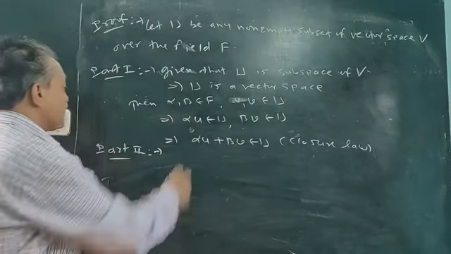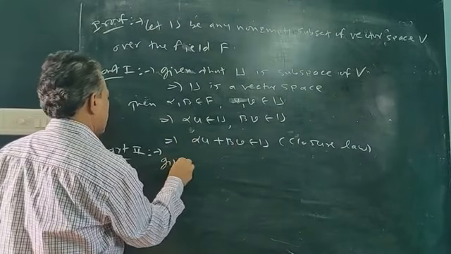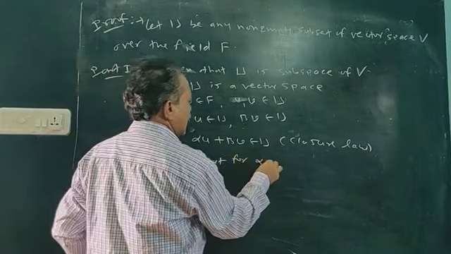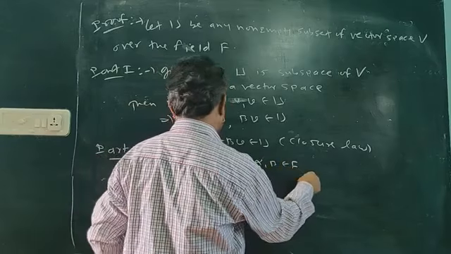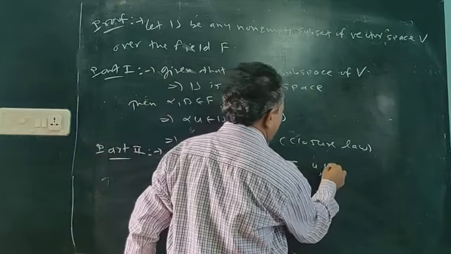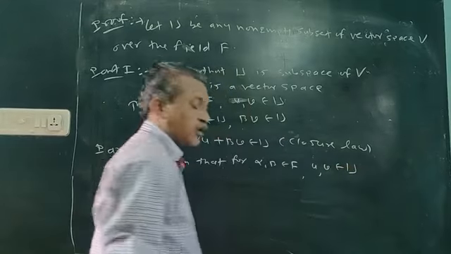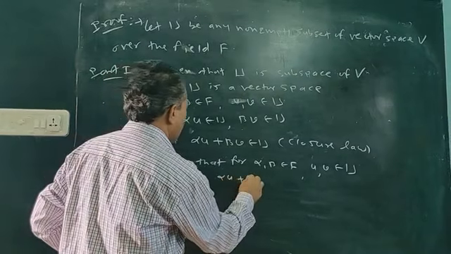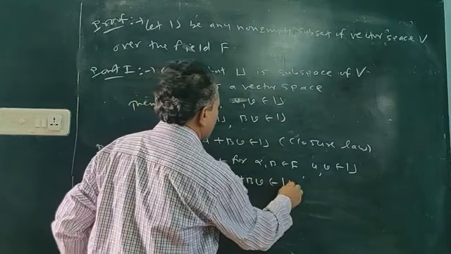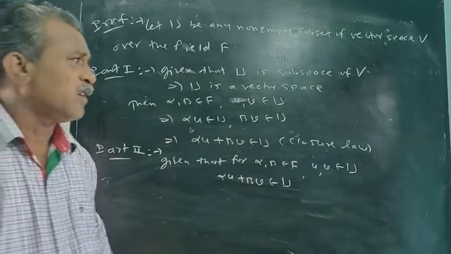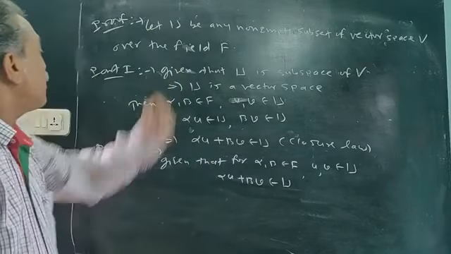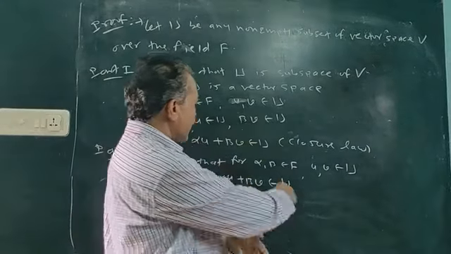Okay, second part. Now this is given to you: for alpha and beta scalars, and u and v vectors of U, alpha u plus beta v belongs to U. Using this, I want to show that U is a subspace. So the first theorem, you know, is the already-proven two-point theorem. So we use these two points.